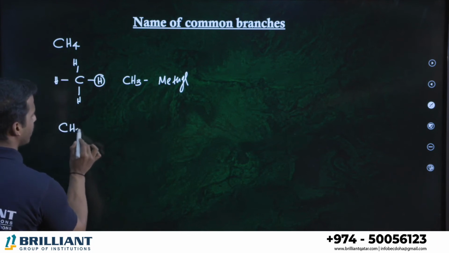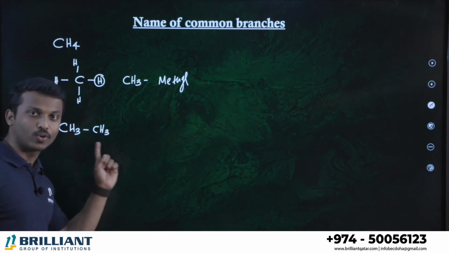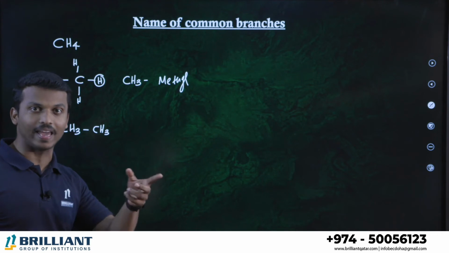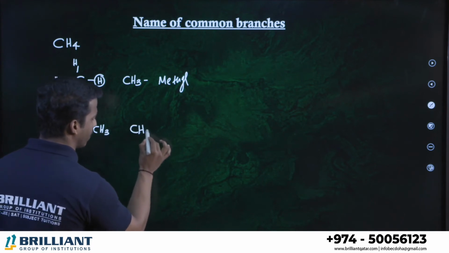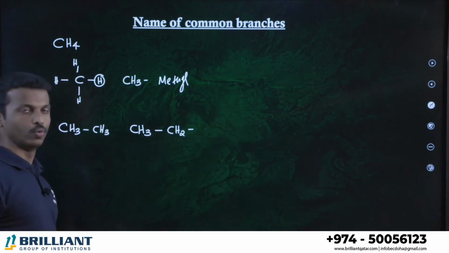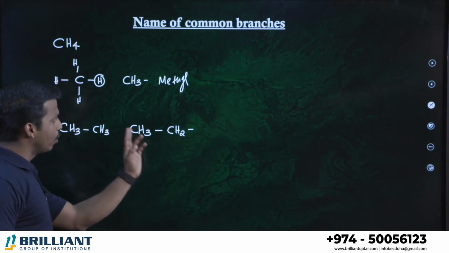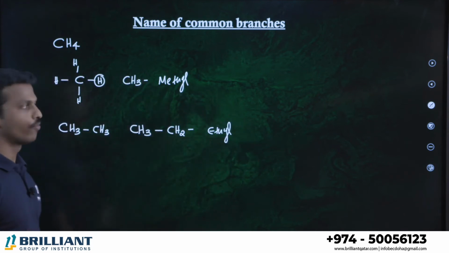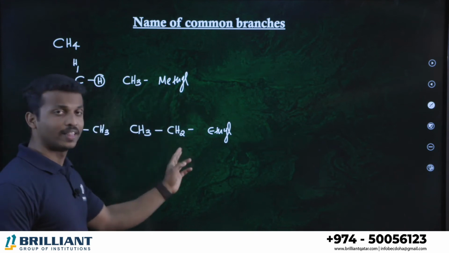Let me take another one. CH3 single bond CH3. What is the name? There are 2 carbon atoms and it is an alkane, therefore we will call it ethane, right? Ethane. But when I lose one of the hydrogens from either carbon, it will exist as CH3, CH2. So from ethane, when it loses one hydrogen, we will call it what? Ethyl. From methane, one hydrogen loss, methyl. From ethane, one hydrogen loss, that's called ethyl.